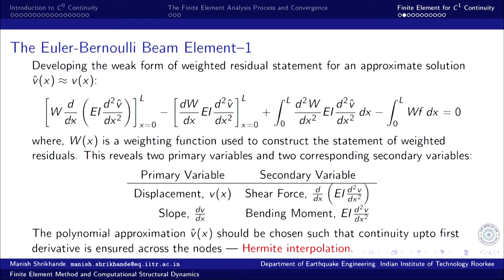So, the first primary variable is the weighting function term. What is the form of the weighting function? 0th derivative in this particular boundary term. So, 0th derivative, and I replace the weighting function by the unknown of the problem, V, the transverse displacement. So, the first primary variable becomes transverse displacement V.